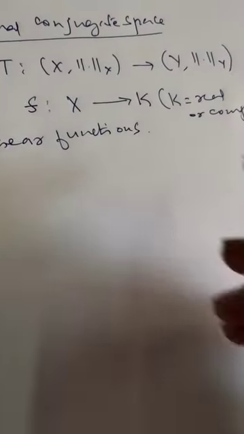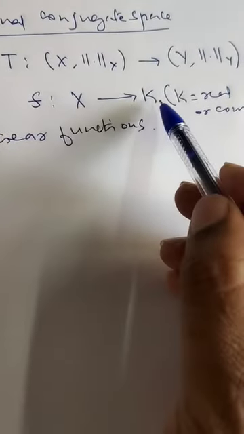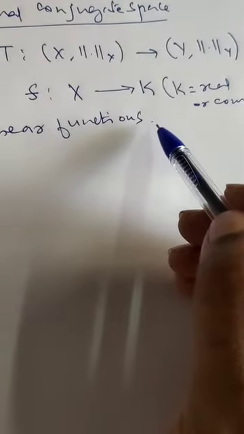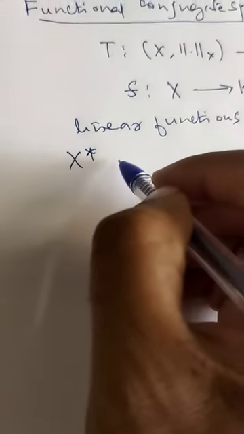Okay. So linear functionals are the linear transformations from X to K which are continuous. And the set of all such linear functionals is denoted by X star, called the conjugate space or the dual space or the adjoint space.